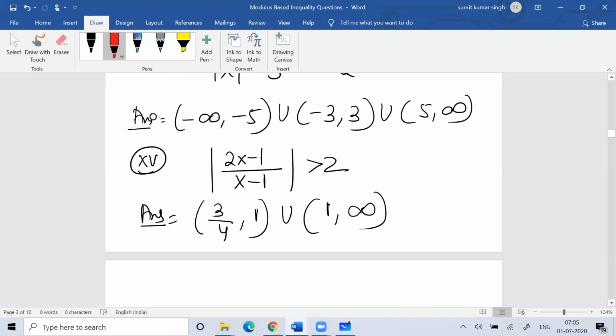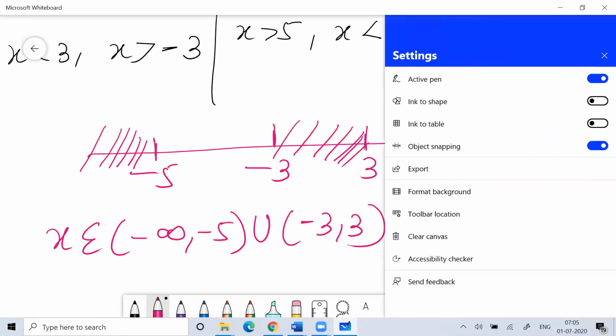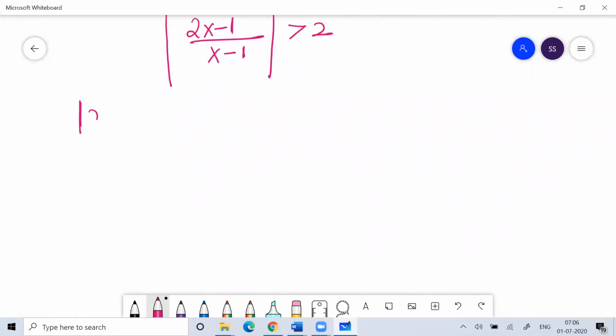Now you can see the last question, question number 15th. I think this is a very good question. You can try this question. So this is modulus of 2x minus 1, whole together, modulus of x minus 1, greater than 2. So here I can write this as modulus of 2x minus 1 by modulus of x minus 1 minus 2 greater than 0.